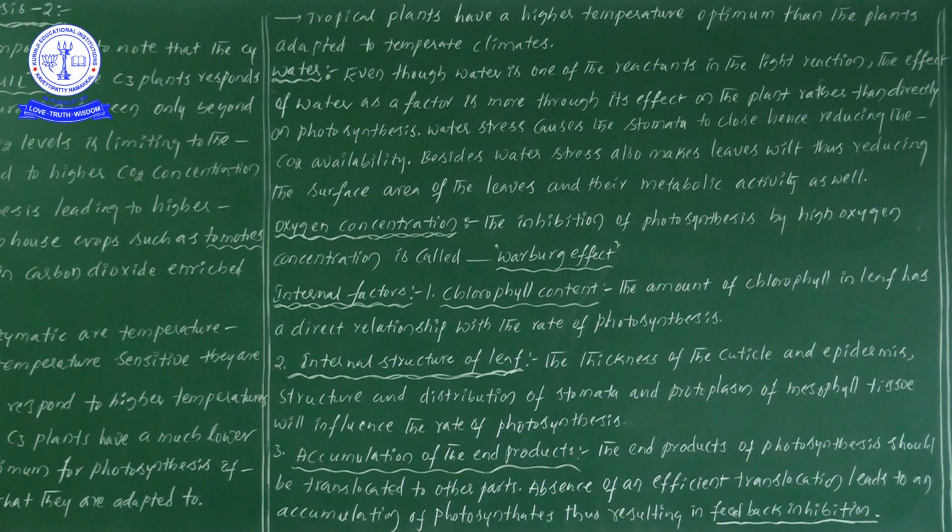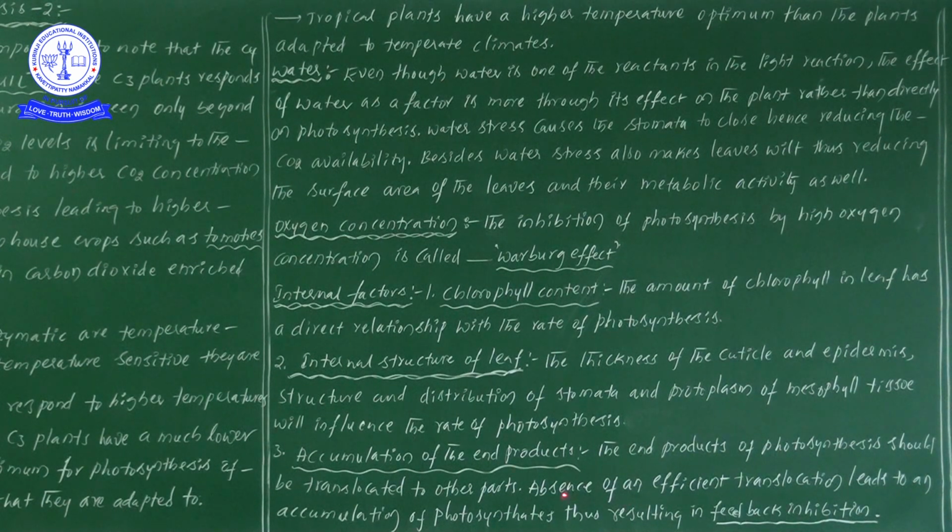If they are not translocated to other parts, the chemical compounds in the leaf are all accumulated at one place, which initiates feedback inhibition and starts to stop the entire process of photosynthesis.